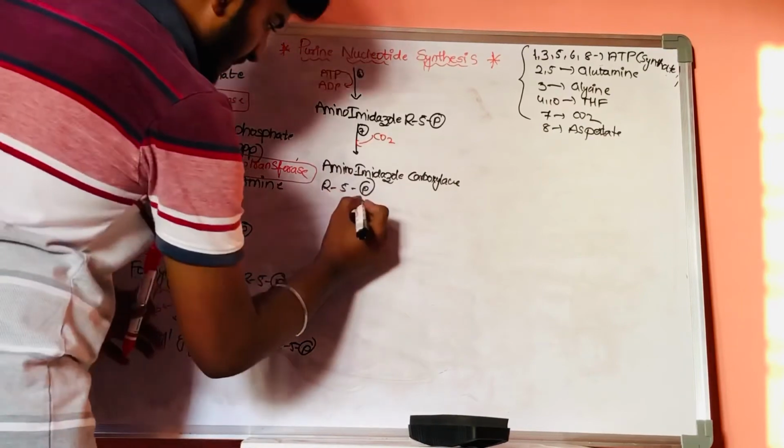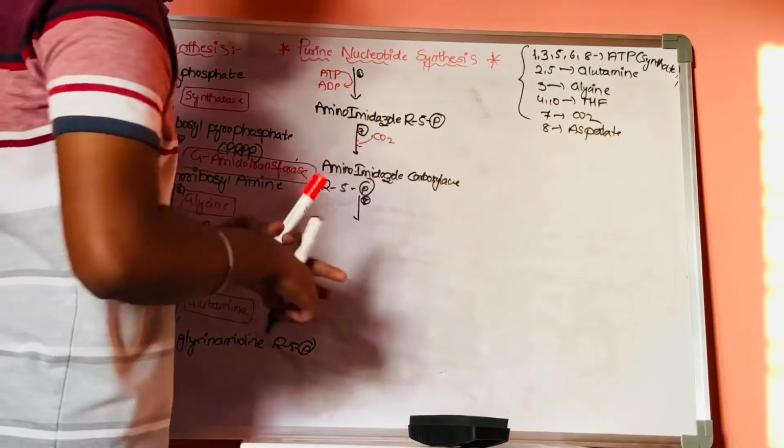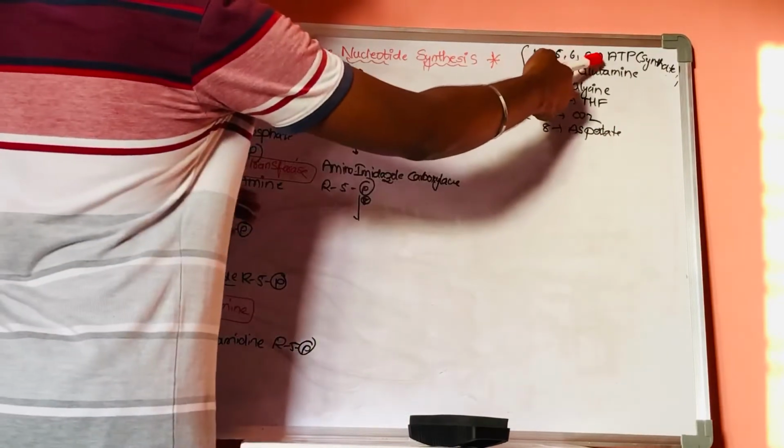Now, in the eighth step, we require aspartate, and we also require ATP.